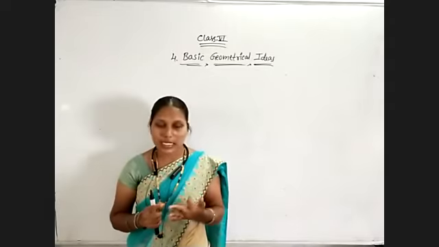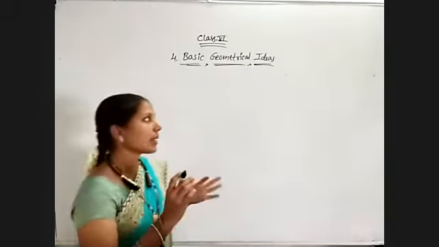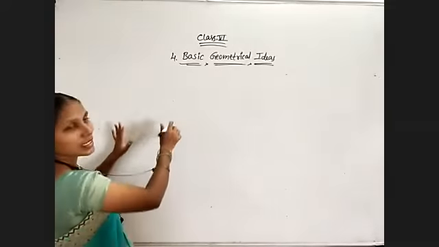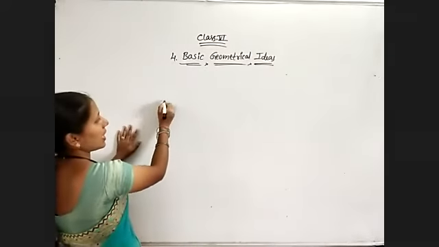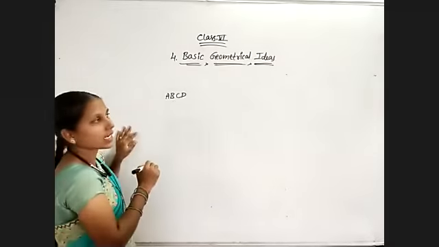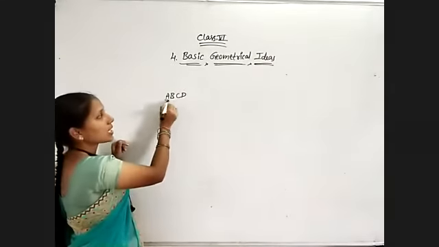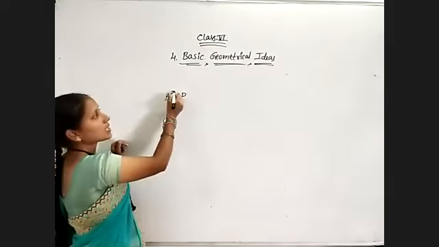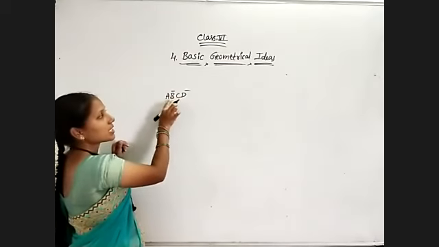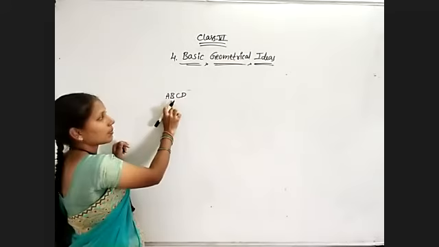And next, what are the opposite sides? Suppose I am not drawing the quadrilateral, I have just given the quadrilateral name as ABCD. Now I want to decide the opposite points, opposite sides. A is opposite to C, B is opposite to D. Opposite means you will not get the middle alphabet.